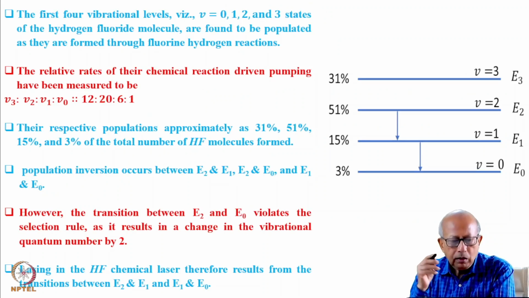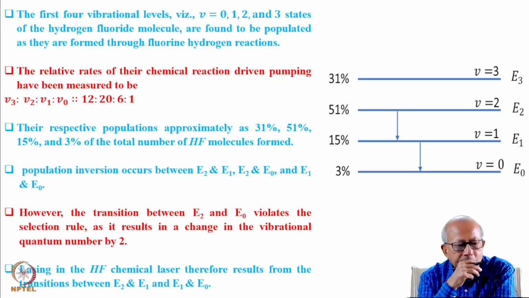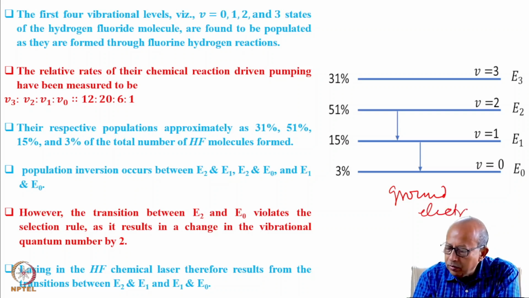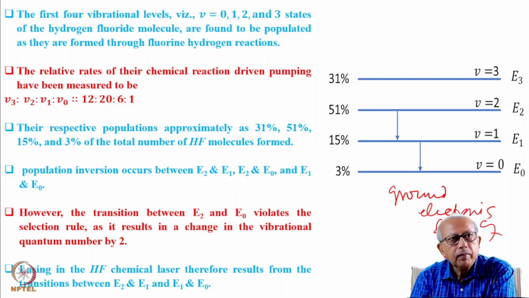So let us consider this is the ground electronic state of hydrogen fluoride.